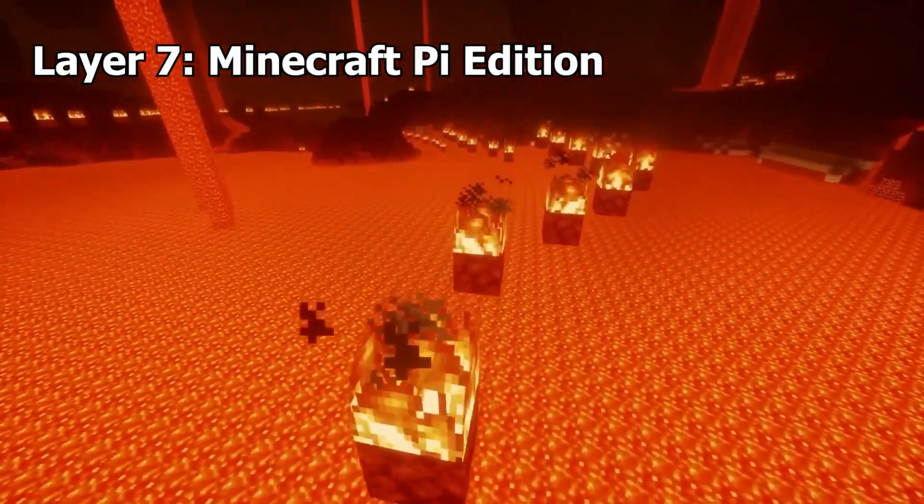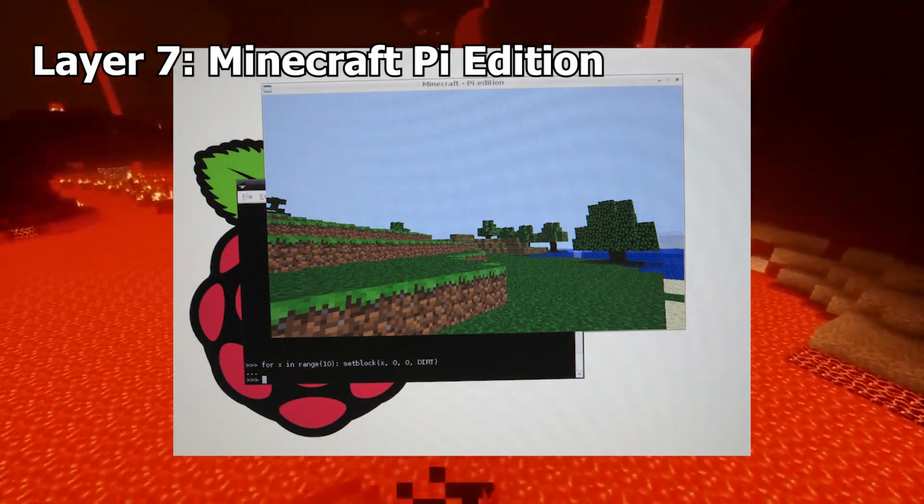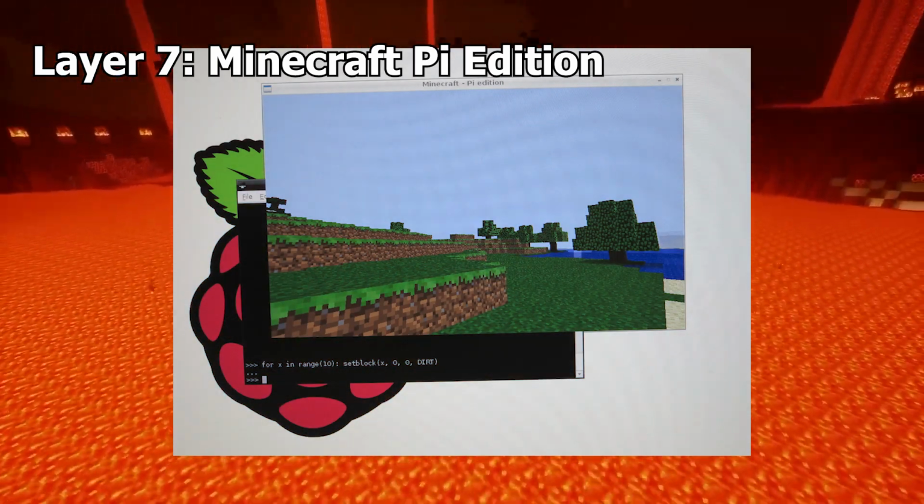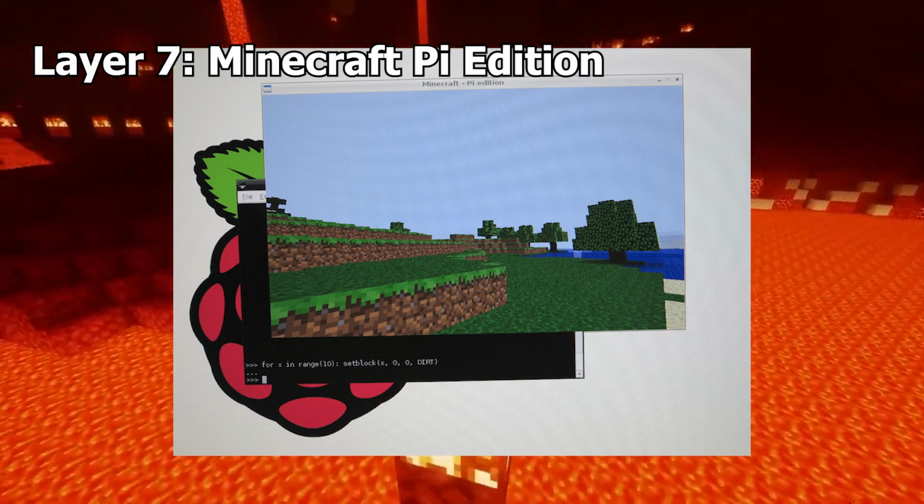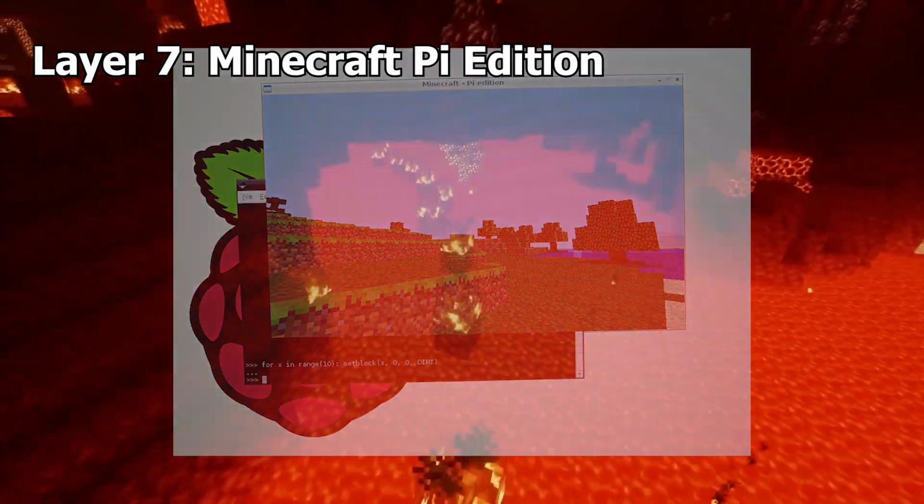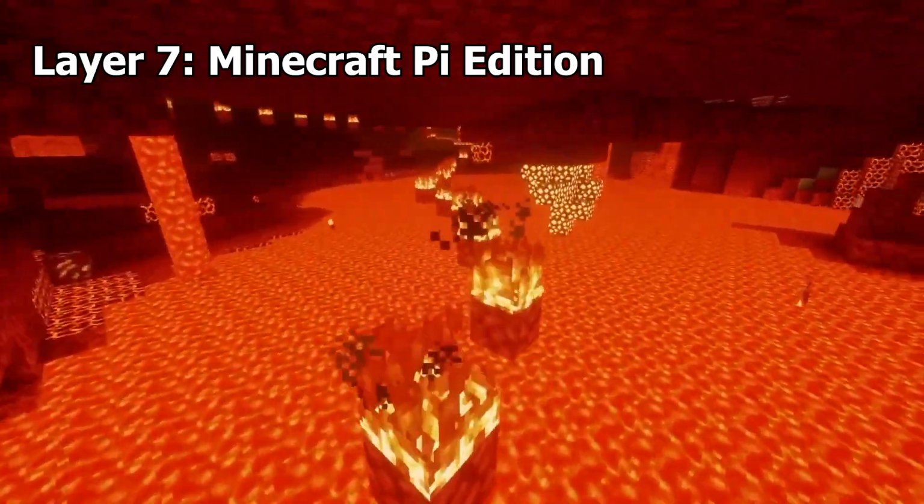Minecraft Pi Edition. This is a version of Minecraft created for the Raspberry Pi. It is a lighter version of alpha version 0.6.1. This can be used to directly interact with Minecraft using the API and many programming languages.